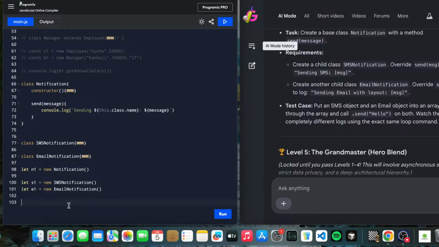Okay, now let's put s1 and e1 in the object array.